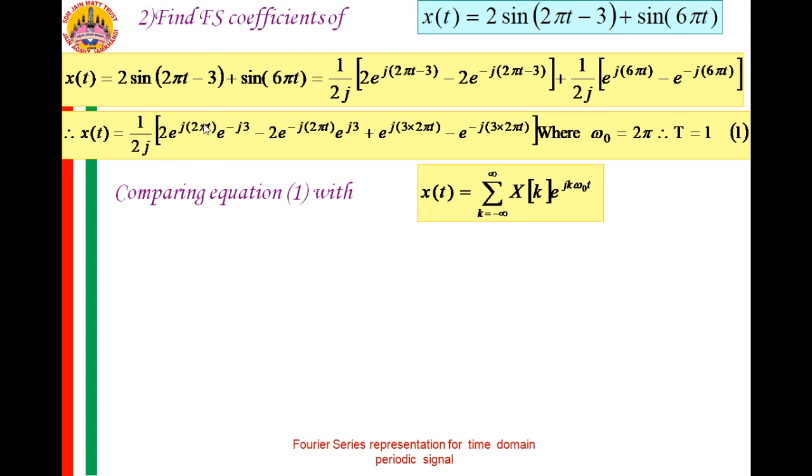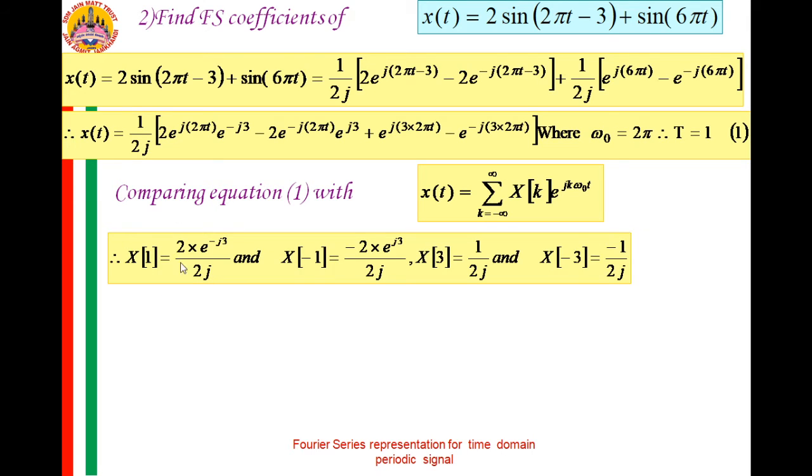Now in this case, k is equal to plus 1, here k is equal to minus 1, here k is equal to 3, and here k is equal to minus 3. So X of k at k equal to 1: this 2 and this 2 will get cancelled, therefore it is e raised to minus j3 by j. See here, x1 is 2 into e raised to minus j3 by 2j, the 2 and 2 cancel and it will remain with this. For k equal to minus 1, similarly you have minus 2 into e raised to j3 by 2j. For k equal to 3, it is 1 by 2j. And for k equal to minus 3, it is minus 1 by 2j.